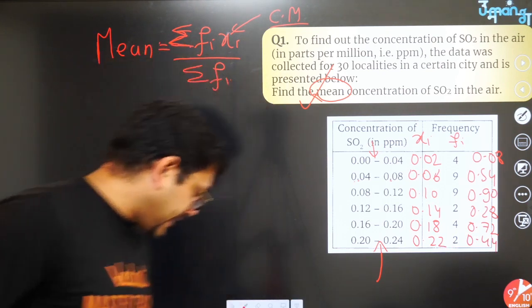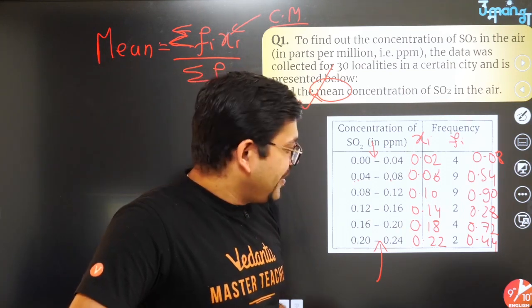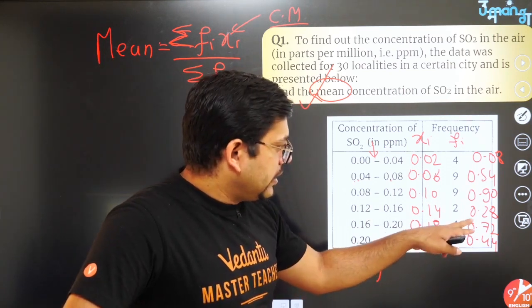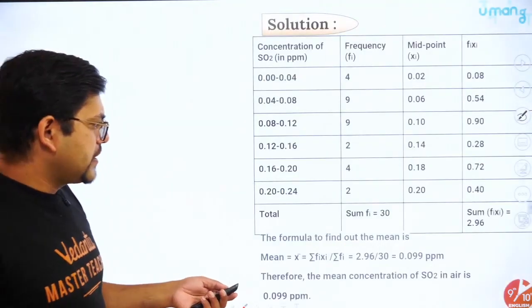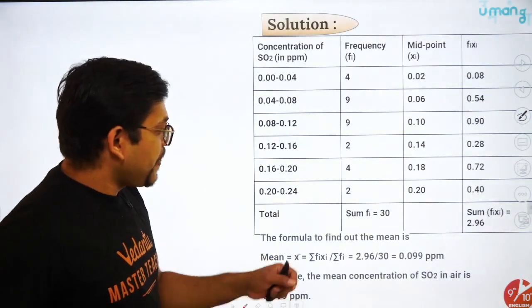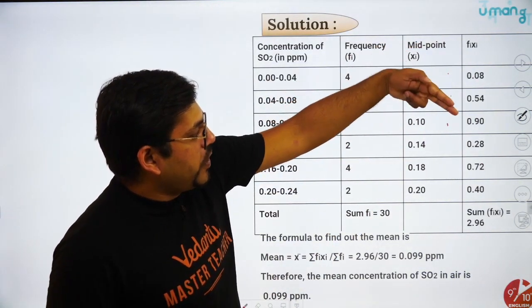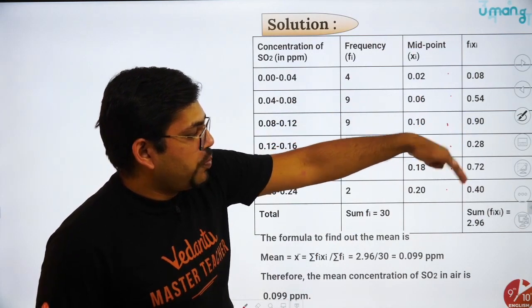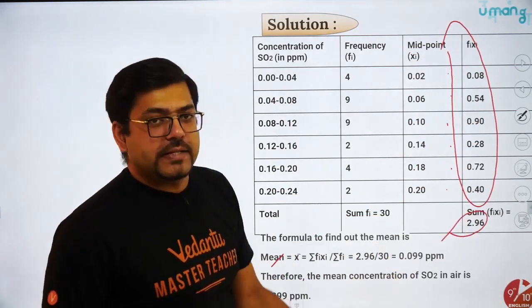Either I can add them or you can add on your own. Let me take the help of the solution itself. This is the entire thing: 0.08, 0.54, 0.90, 0.28, 0.72, 0.40. Adding all of them will be equal to 2.96.